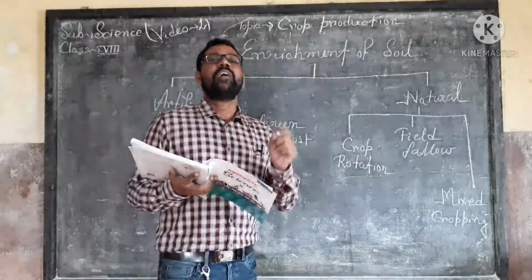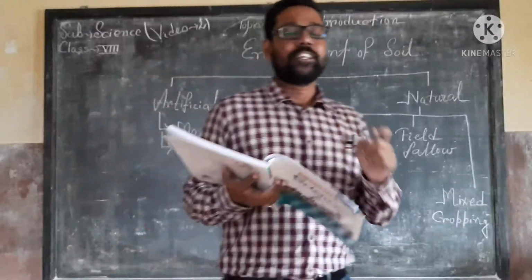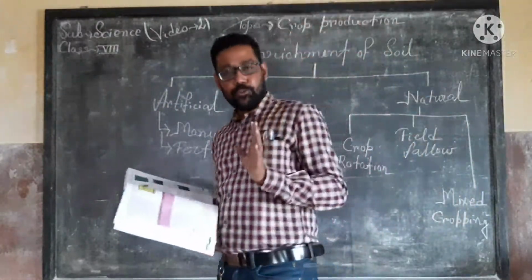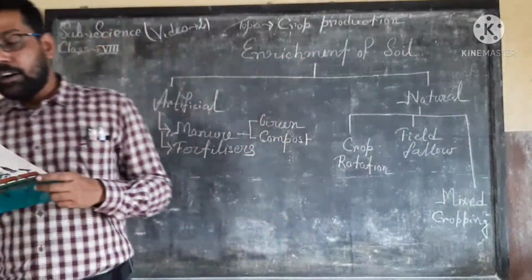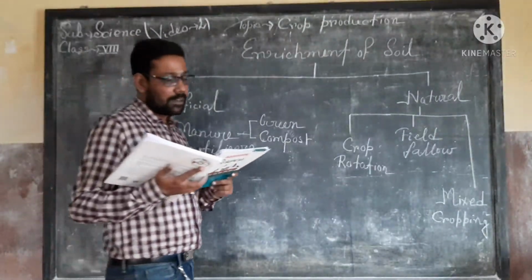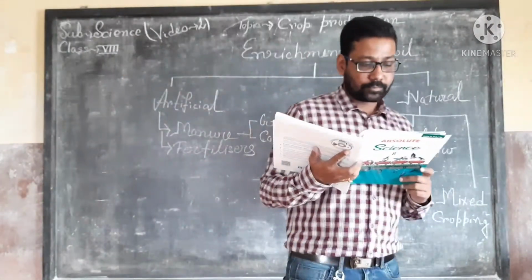Remember this name, NPK, for fertilizer: N for nitrogen, P for phosphorus and K for potassium. Okay?